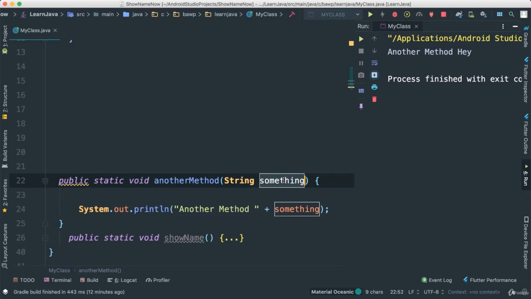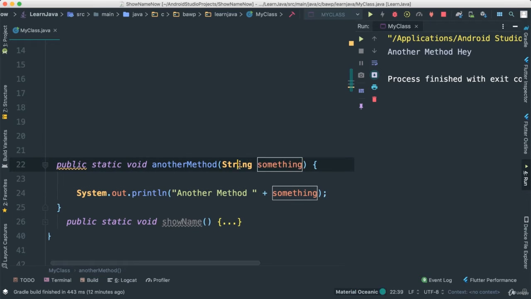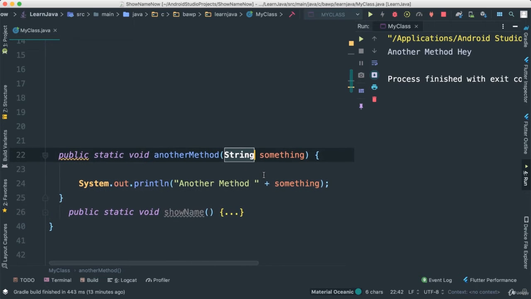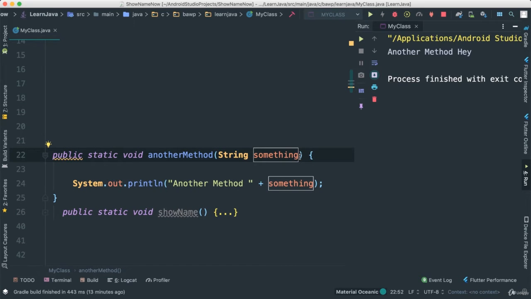Very good. Now, the other thing too to remember here is that we can pass as many parameters as we want in one particular method. Of course, there's always a number of parameters that is usually seen as the best threshold. So meaning you shouldn't have about 20 parameters in one method. That is just overkill. It's considered bad practice. 3, 4, even 5. I think that is still okay, but try to make it as short as possible.